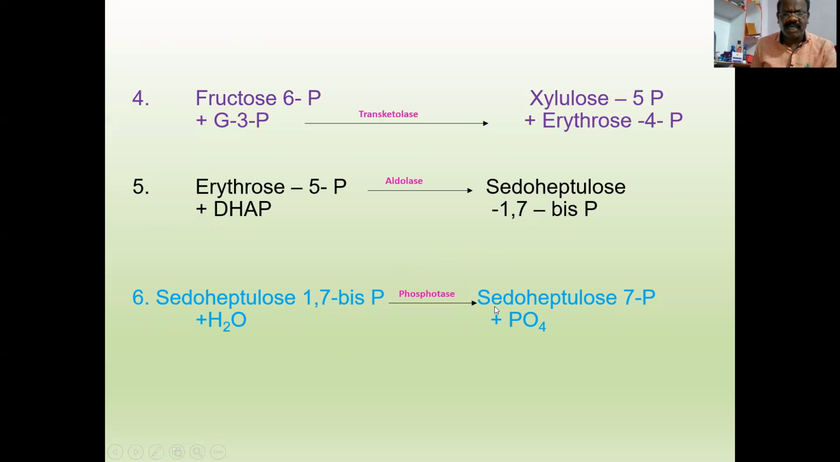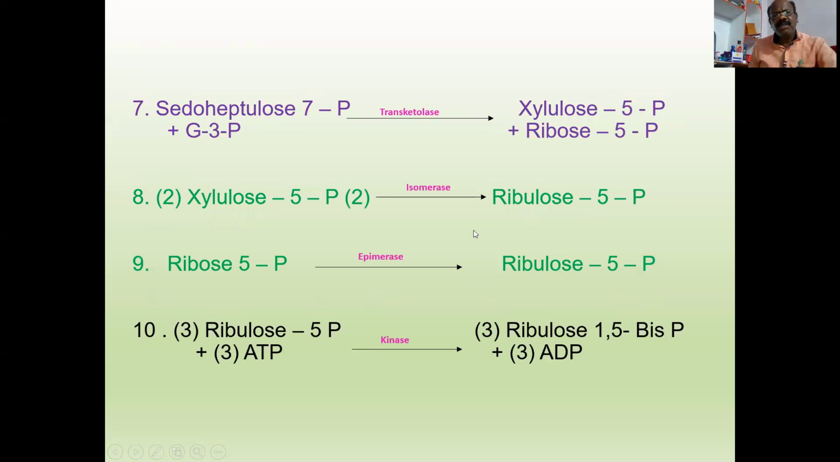Now coming to the next reaction. Sedoheptulose 7-phosphate in the presence of transketolase enzyme reacts with the last molecule, glyceraldehyde 3-phosphate, to form 1 molecule of xylulose 5-phosphate and 1 molecule of ribose 5-phosphate. Here sedoheptulose 7-phosphate is a 7-carbon compound and glyceraldehyde 3-phosphate is a 3-carbon compound, so 7 plus 3 is 10. Xylulose 5-phosphate is a 5-carbon compound and ribose 5-phosphate is a 5-carbon compound, so 5 plus 5, 10.